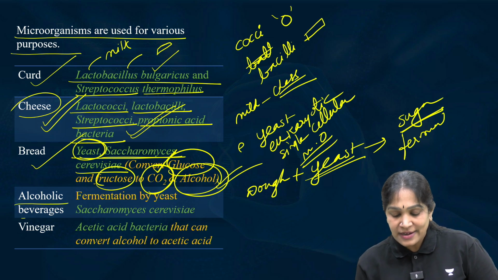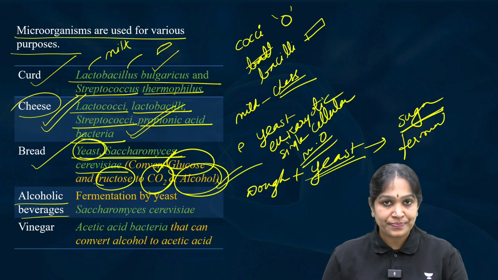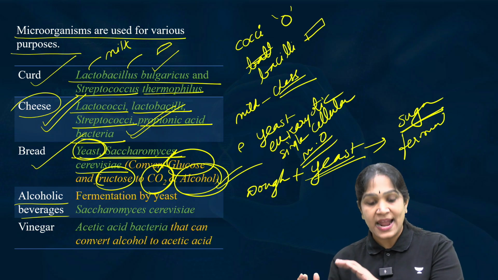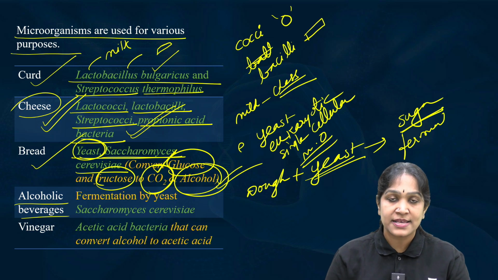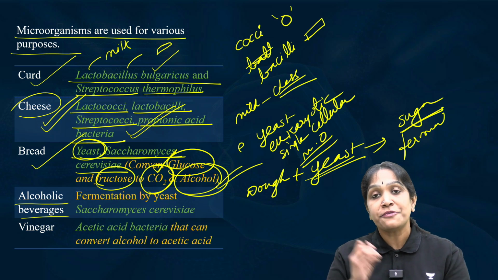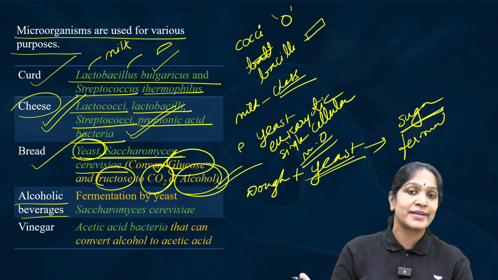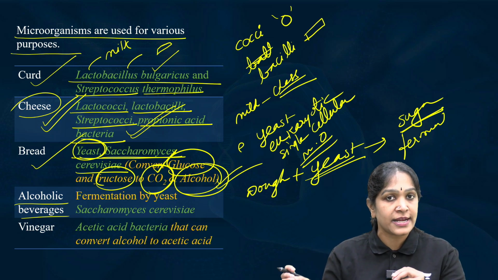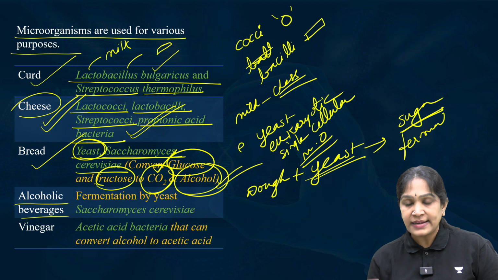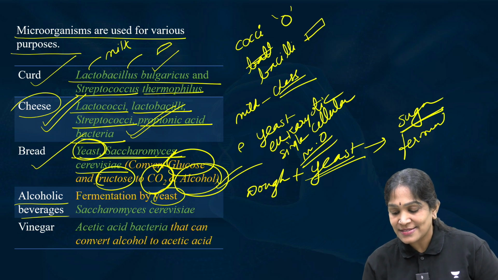And some alcoholic beverages like wine. When grape juice is added with some microorganisms, these microorganisms will ferment the fructose sugar in the grape juice and will convert this into wine. And these are again yeast. Look at this.